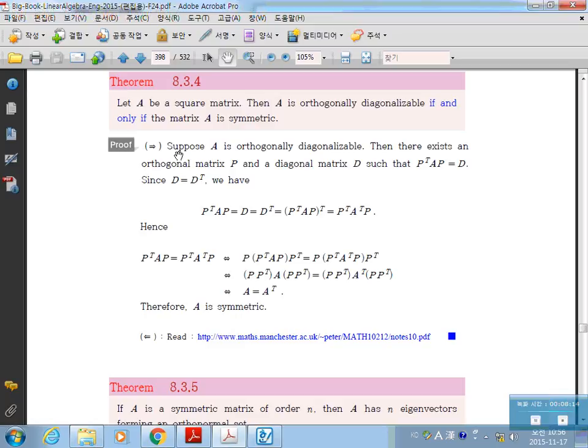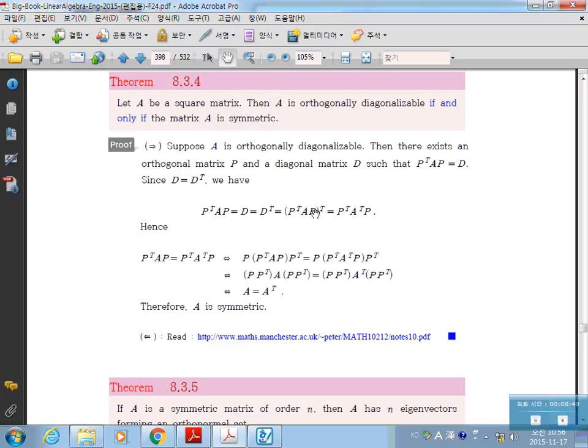See the proof. Suppose A is orthogonally diagonalizable. Then there exists an orthogonal matrix P and a diagonal matrix D such that P transpose AP is equal to D, isn't it? But D is a diagonal matrix, so D should be equal to D transpose. So D is this, and D transpose is this.